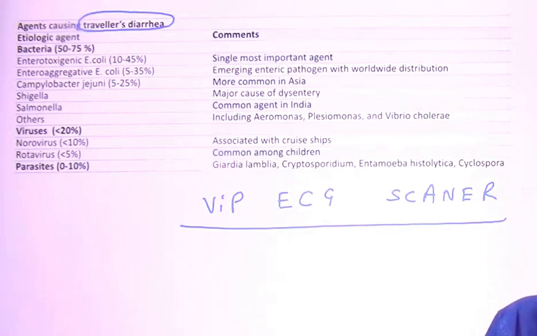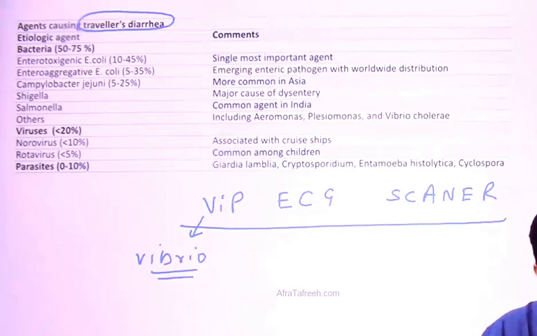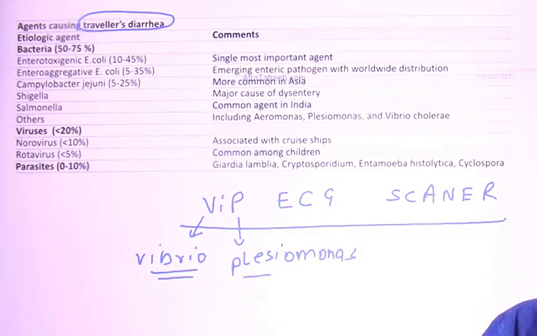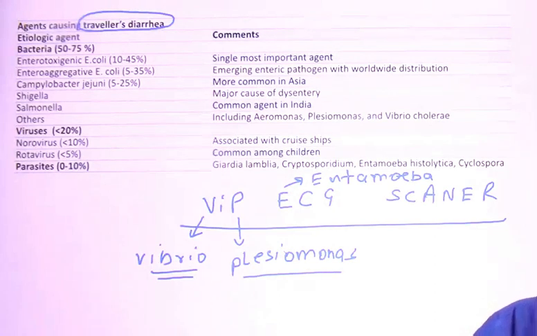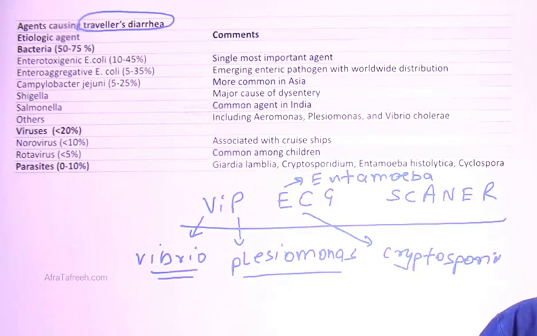So what is this VI, guys? VI stands for Vibrio, so Vibrio cholerae can cause traveler's diarrhea. This P stands for Plesiomonas, as you can see this name in the front also. Then this E is Entamoeba histolytica, as you can see down here. C is Cryptosporidium. And this G is Giardia.